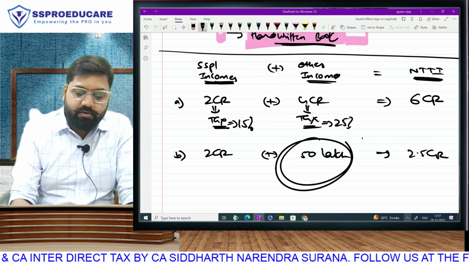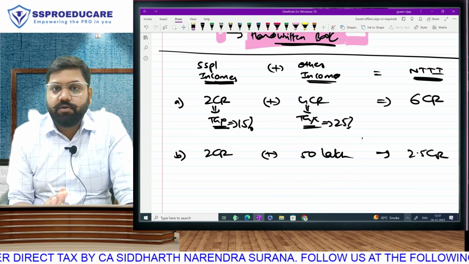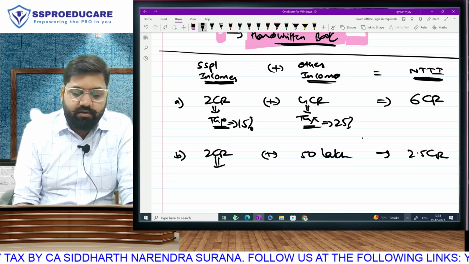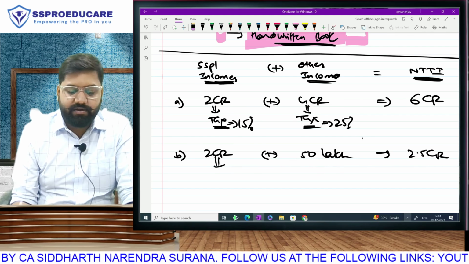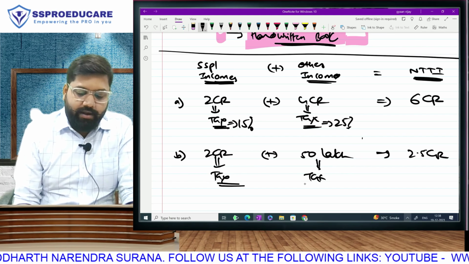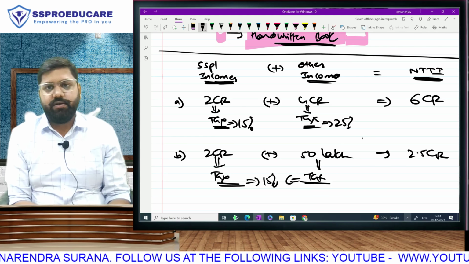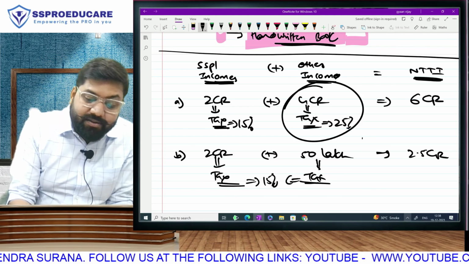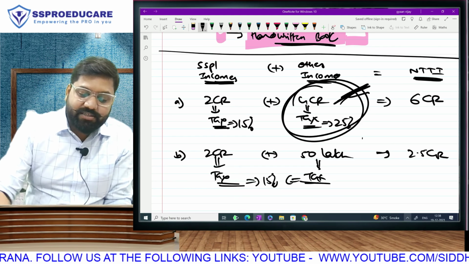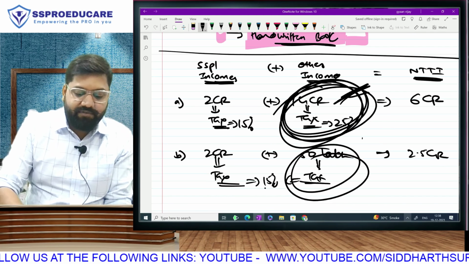But you look at this amount. Is this exceeding 2 crore? No, this is not exceeding 2 crore. We are exceeding only because of this. Then in that case, whether here or here, we first calculate our tax, and on both of them, we will apply only 15%. Only two things you have to understand. If my other income crosses 2 crore or 5 crore, then 25 or 37 will apply only on this. Here my other income has not crossed, so I will apply only 15.